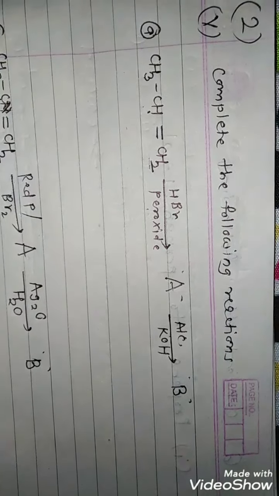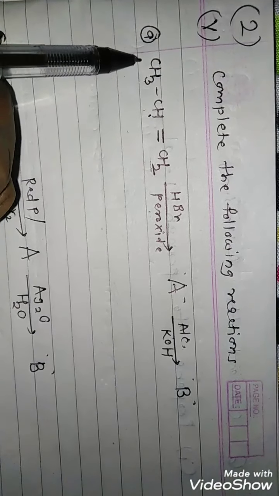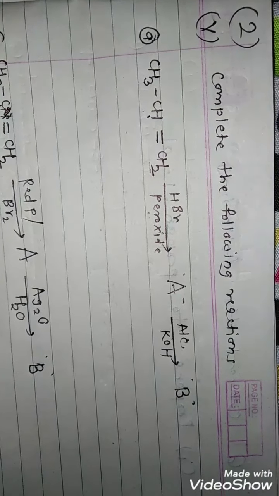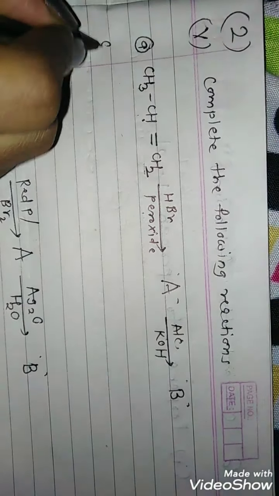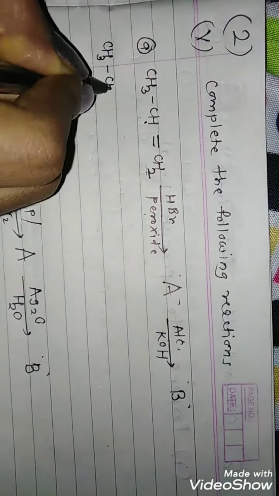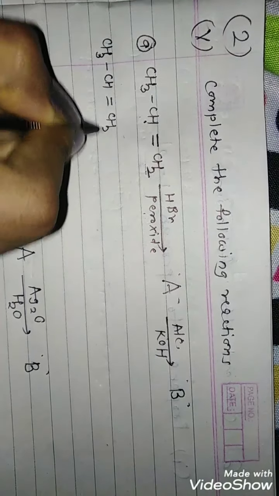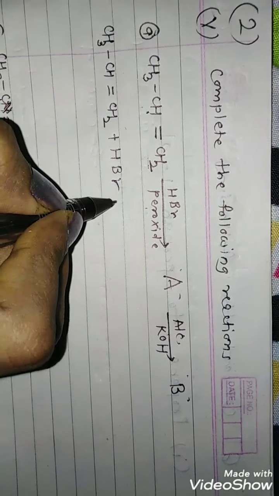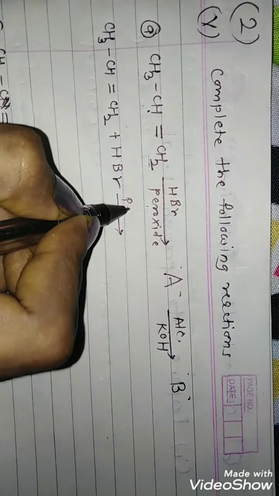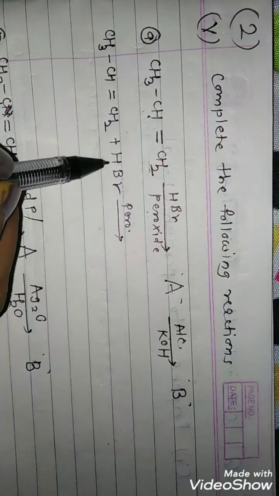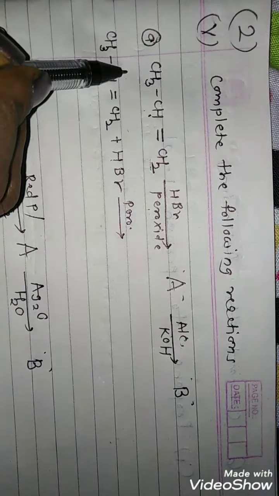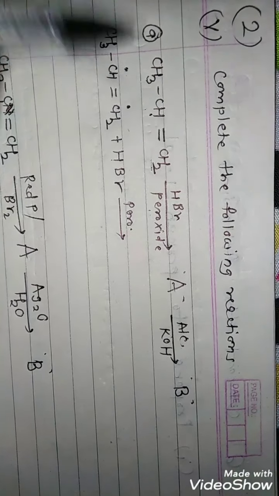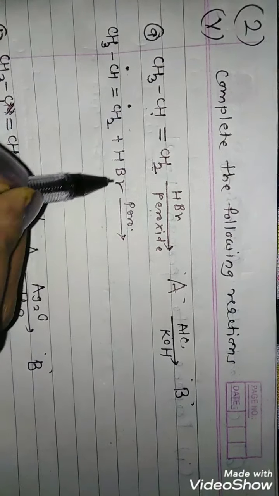So we will start with propene. This kind of reaction is very simple to write because you know the starting material with this structure. So if you write propene as it is and HBr is added to propene, now the reaction is carried out in presence of peroxide. So you have to carry out the addition according to anti-Markovnikov's addition.